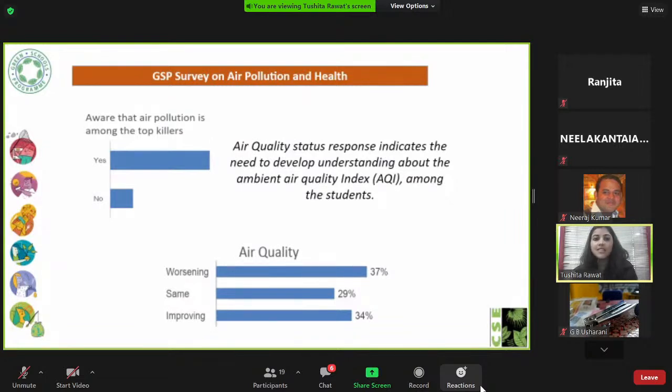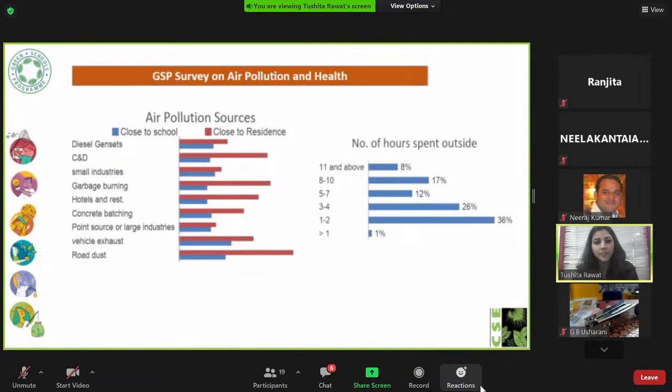So this tells us that students are maybe not able to realize how air quality is being impacted, because in their mind they think it's improving. They may not have enough data to support their claim. So all in all, it signals that more awareness is needed, more discussions are needed with students, so that they realize what they have to look at when we talk about air quality. And 37% did say that it's worsening, and 29% said that air quality is the same.